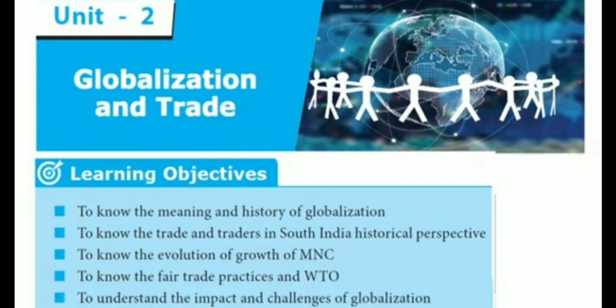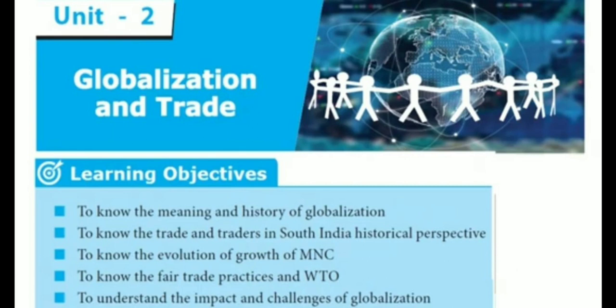What is globalization? Do you know what is globalization? Globalization is the process of integrating various economies of the world without creating any barriers in the free flow of goods and services, technology, capital, and even labor or human capital. Under globalization, the international market for goods and services are integrated. So, what is globalization?